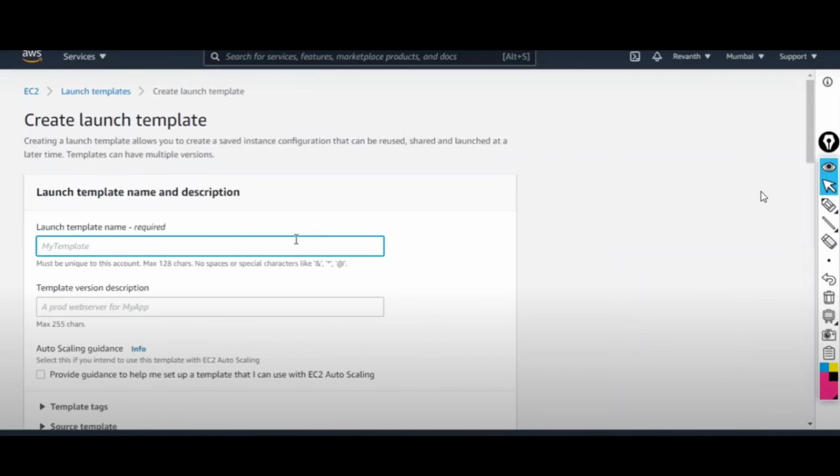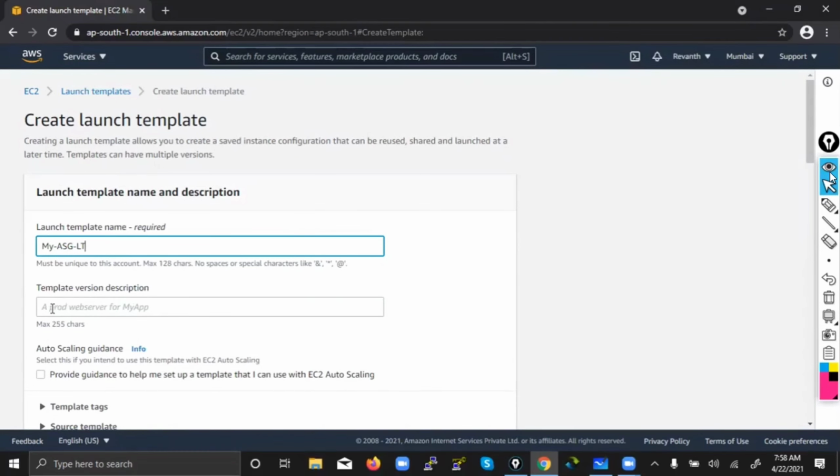You can give any name. I will say my auto scaling group launch template version. That means you can define anything, whether it's development, production, or what your application is, something like Zomato, whatever you want, you can give. I will say simply text.